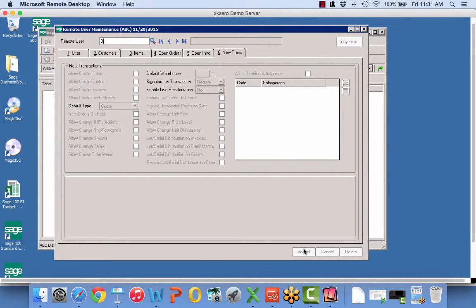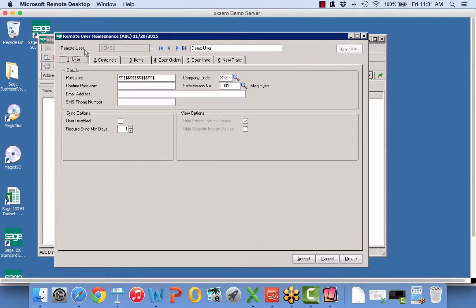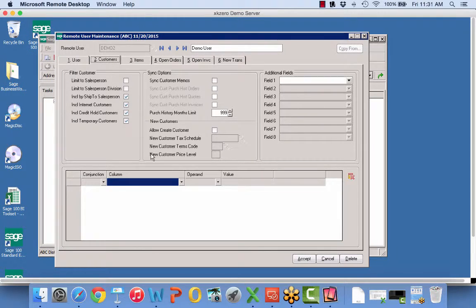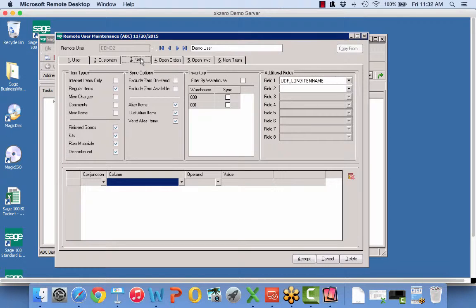Now, I've got another user that I had already set up here called Demo 2. So you'll see here, Demo 2, I simply map to XYZ company. And on my customers, I have very little limit. I've put no real limit on the customers. But one big thing that's different here, two things. I'm not giving them customer memos, and I'm not giving them permission to create a new customer on the fly.